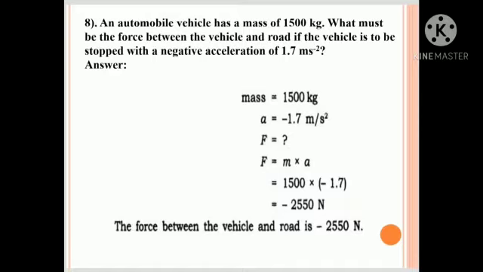So F equals mass into acceleration. So 1500 into minus 1.7, that is minus 2550 Newton. The force between the vehicle and the road is minus 2550 Newton.